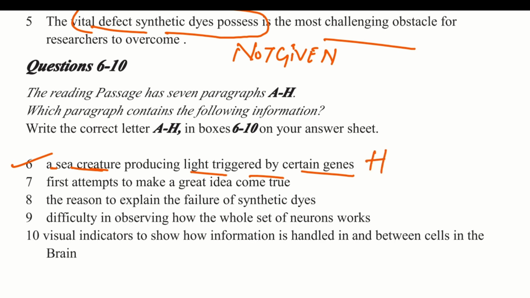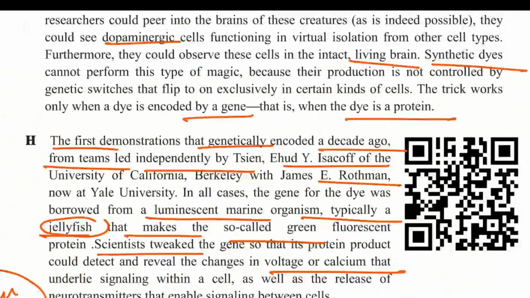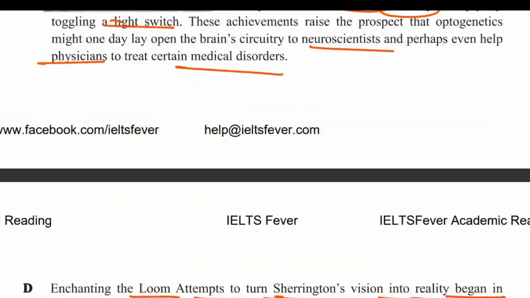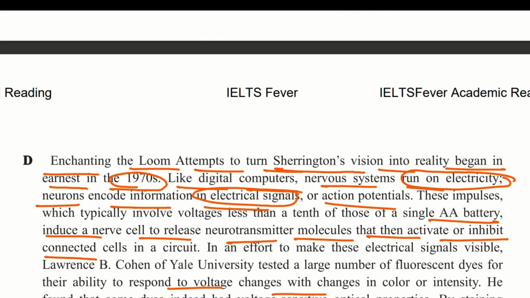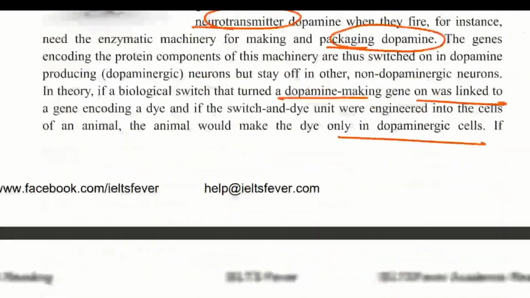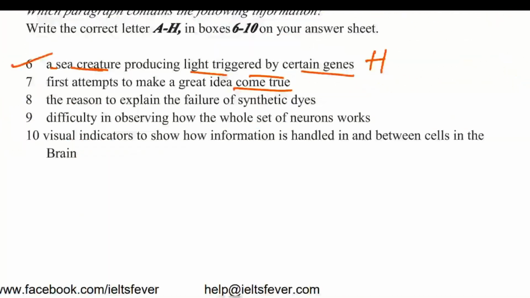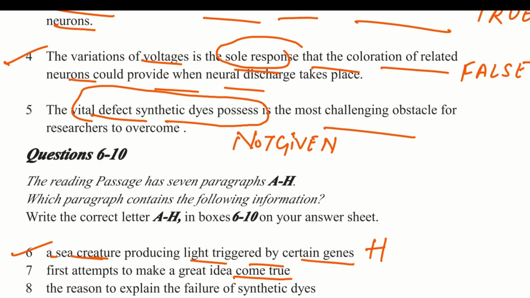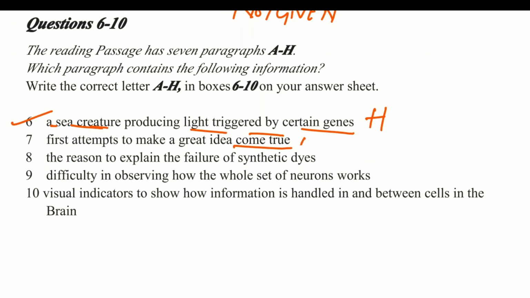Next, the seventh question is, the first attempts to make a great idea come true. What is the first attempt made for some idea to come true? The mention of this information is in paragraph D: enchanting the loom attempts to turn Sherrington's vision into reality began in earnest in the 1970s. So the idea begins in the early 1970s. So there is a mention, and the seventh question answer will be D.